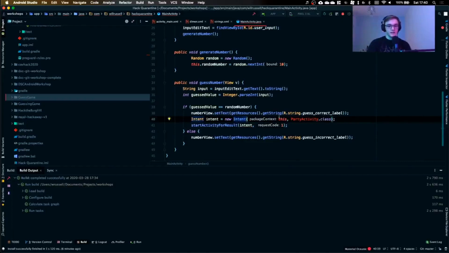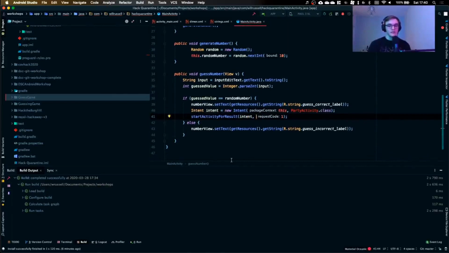And as you can see here, like I mentioned earlier in the slides, package context is referring to this. That is perfectly fine. It knows that you're talking about this activity. And then it wants to know what it's opening. So in this case, party activity. Then I say, here's the intent, here's the request code, and I want you to return 1 when you're done.